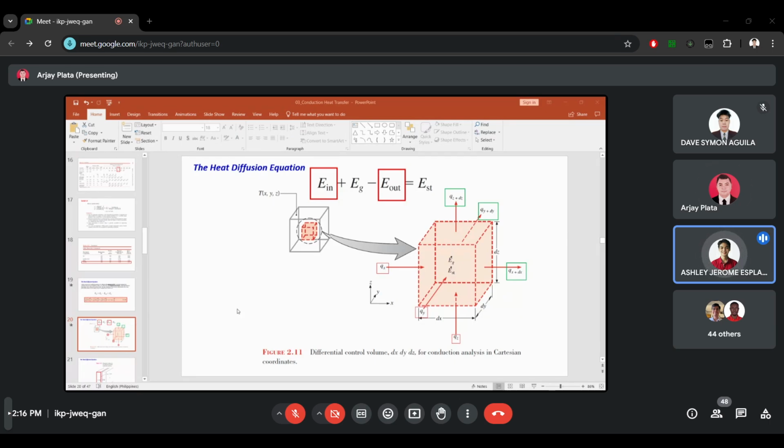Qx, Qy, tsaka po yung Qz. Okay, thank you, that's correct. The energy or heat transfer coming in is Qx plus Qy plus Qz.